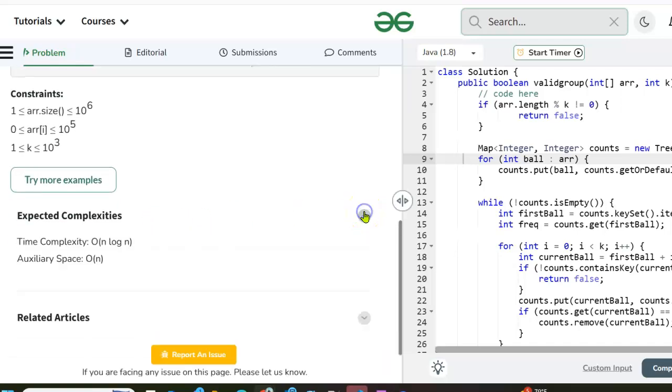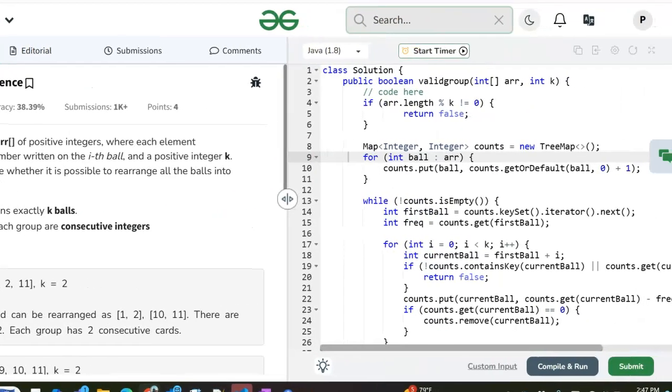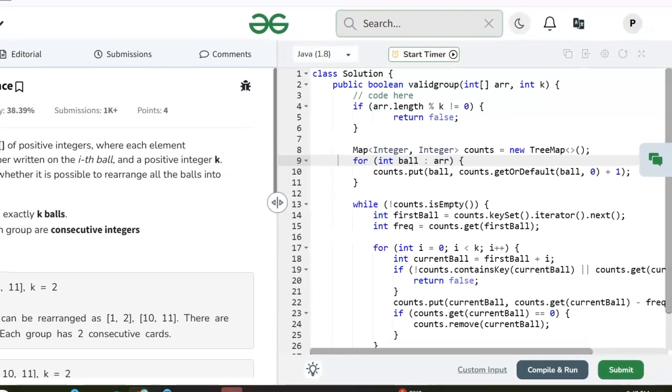What are the expected complexities here? N log n. Okay, well, we are going to do a sort. So let's say, yeah, n log n. And if we're doing log n lookups on every number, yeah, we're still within the constraints. So let's take a look at the code here.